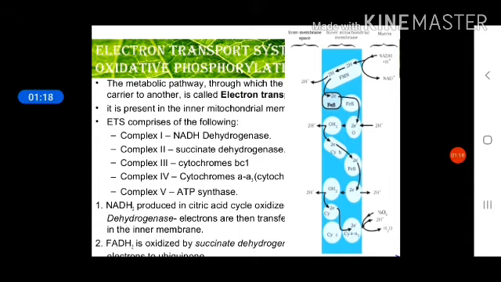After that, the Krebs cycle. In the Krebs cycle, we have seen that the glucose molecule is completely oxidized and produces CO2, water and a large amount of ATP in the overall reactions. While in anaerobic reaction, we get only two molecules of ATP, and glucose is also not completely oxidized. Glucose, which is a 6 carbon compound, will form lactic acid, that is a 3 carbon compound, or it may produce a 2 carbon compound, that is ethanol.